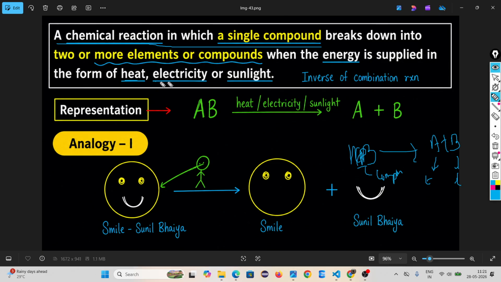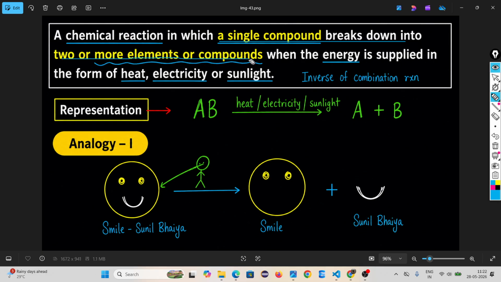When you provide energy to break the bond between the parts of one compound, we have to provide energy externally. The energy may be in the form of heat, electricity, or sunlight. So a decomposition reaction is a chemical reaction in which a single compound breaks down into two or more elements or compounds when energy is supplied. Here AB is a compound. It breaks down into two elements when we provide heat, electricity, or sunlight.